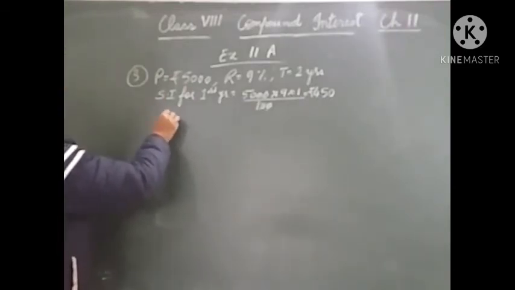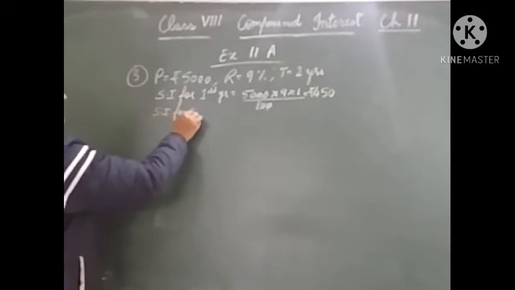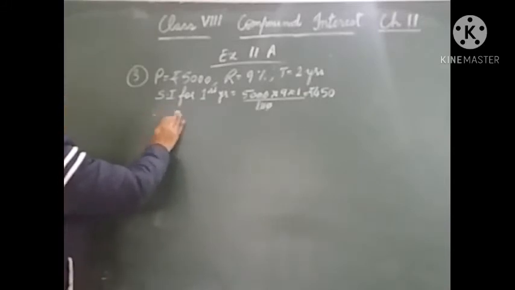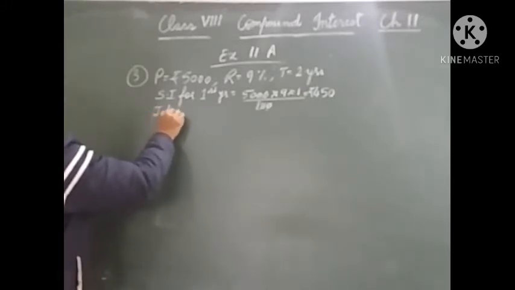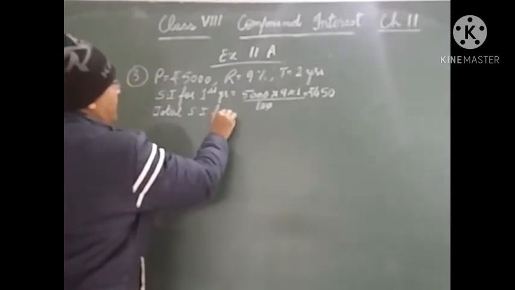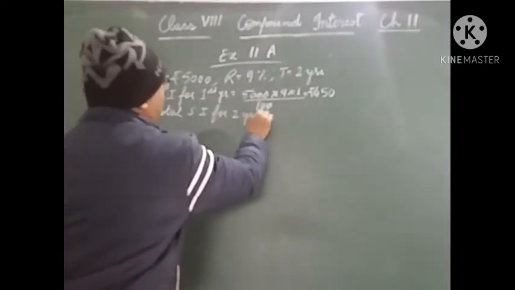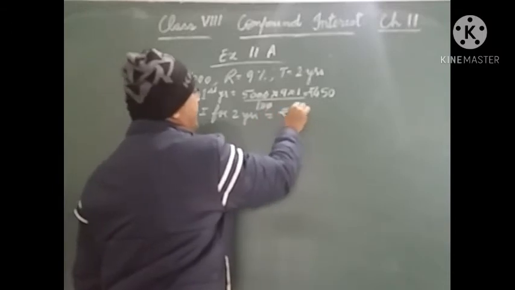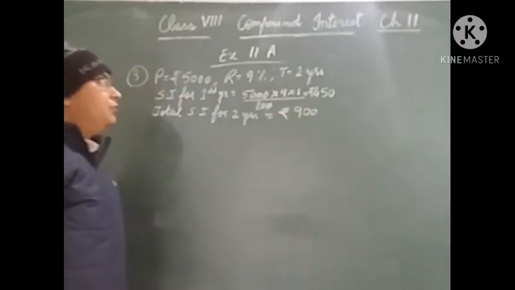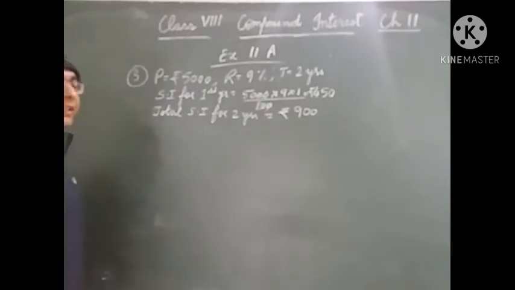Okay. Now SI for second year will also be rupees 450. So total SI for 2 years is rupees 900. So rupees 900 is the total simple interest for 2 years for rupees 5000.